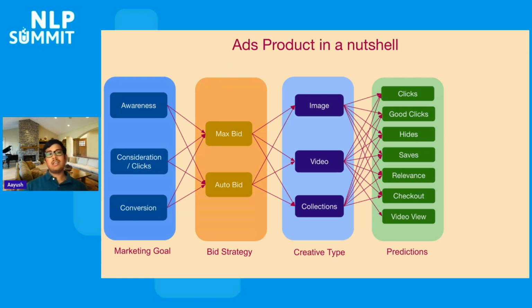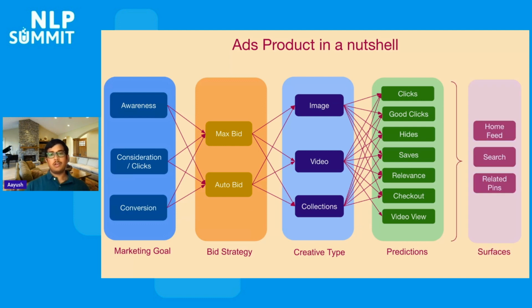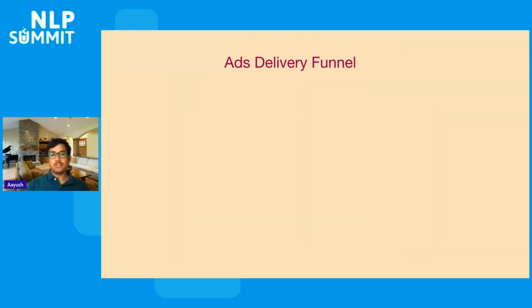For every one of these use cases, we need to have different kinds of models that can bring these performance predictions. Apart from that, Pinterest also has three heterogeneous surfaces: home feed, where the user's past engagement or interest is the context; search, where there's a search query as the context; and related pins, where we have an image as the context. Spread across all of this heterogeneity, as we grow the product, we need to make sure that we are able to manage it in a linear manner and not grow exponentially.